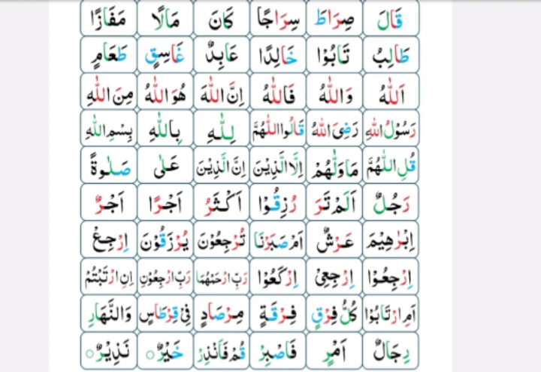Now look at the fourth box in line 8. The word is Rabbirhamhuma. You can see Rabbi is a separate word, and the next word which starts with Ra Sakin is a separate word. So before Ra Sakin, Zair is coming in the previous word, in the preceding word. Rabbi has Zair at the end, and the next word starts with Ra Sakin. So you have to read Ra Sakin with thick tone.